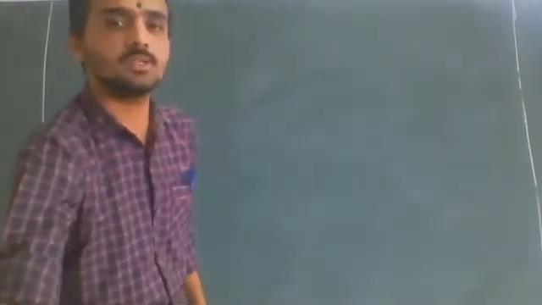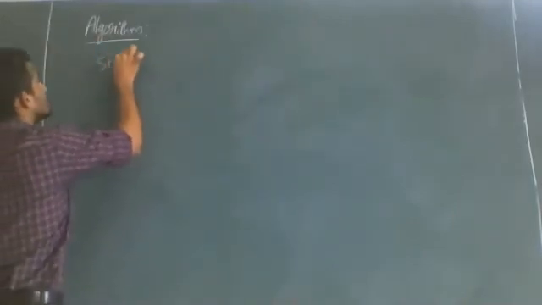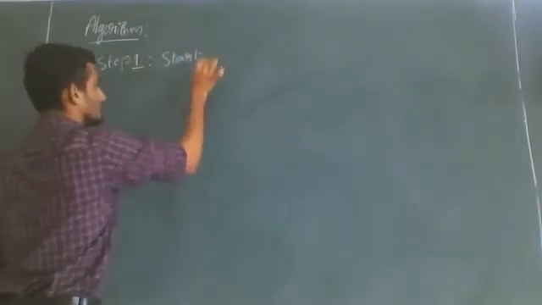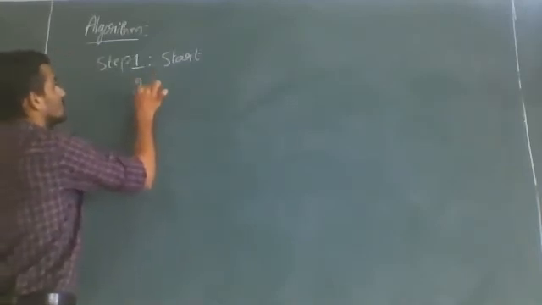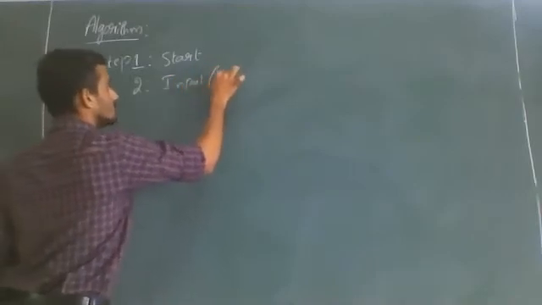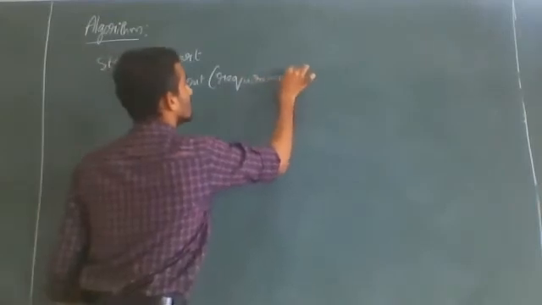When I say step-by-step procedure of a given problem, the first step is always start. We have to first start the algorithm. Then the second step, listen here, is input. Input is nothing but we can say requirement. What is required to solve this problem?